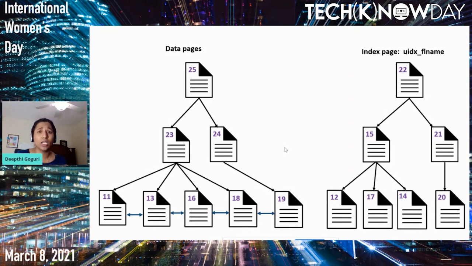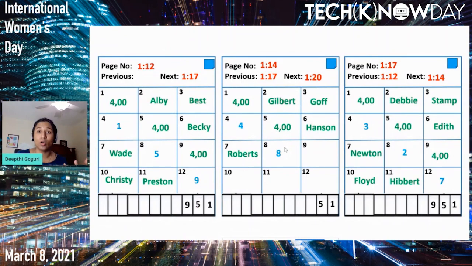But there is a small change in the non-clustered index when you add a clustered index to the table. Now, what is the difference, right? Instead of pointing to the file number, page number, and a slot number, once you add the clustered index, the non-clustered index will not point to the slot numbers anymore. It will go ahead and point to the clustered index key, which is on the ID column. When you observe here, the light blue color numbers, those are the clustered index key, and these pages are the non-clustered index leaf pages.